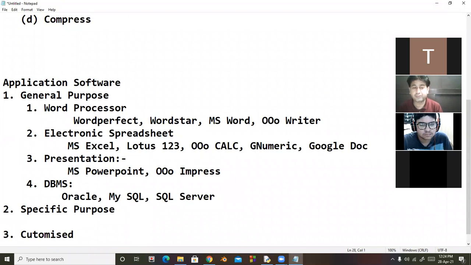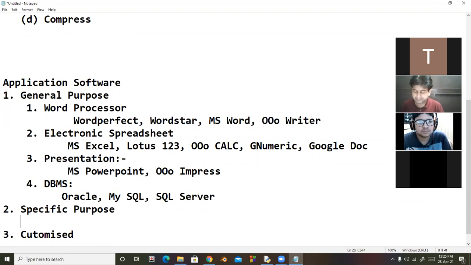Now in the case of specific purpose, these types of softwares are not for general purpose. These are for a specific purpose. It means you will have to purchase it from the market, and you will have to tell the vendor what type of requirement you need.